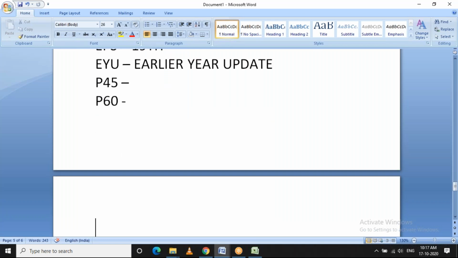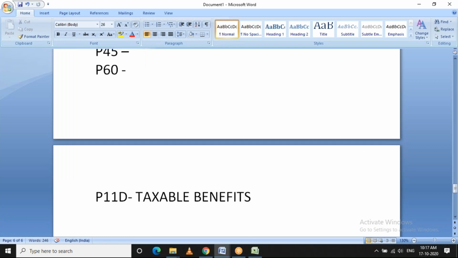And the last form will be P11D. P11D is the form to be used for reporting taxable benefits. For example, they provide some company car or health benefits. That will not be valued as a monetary benefit, but the employee has the privilege to enjoy those benefits.